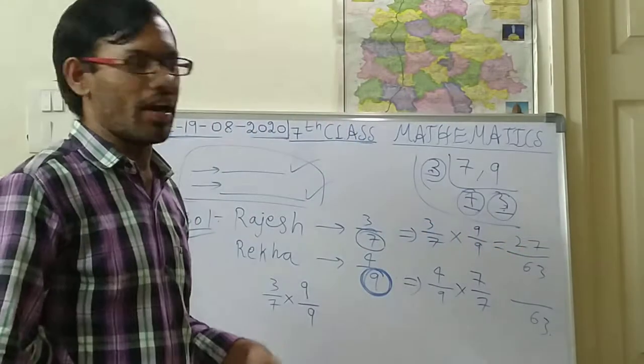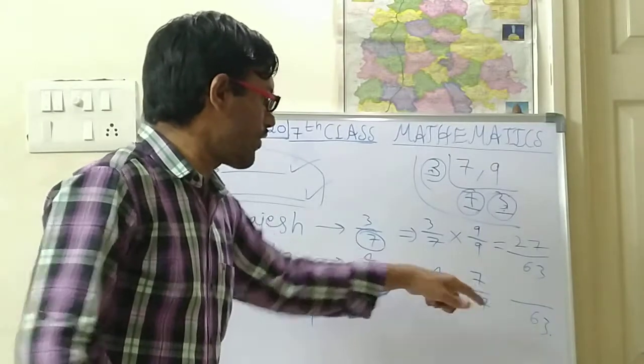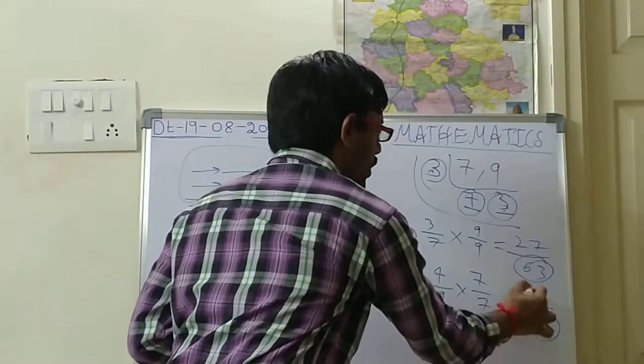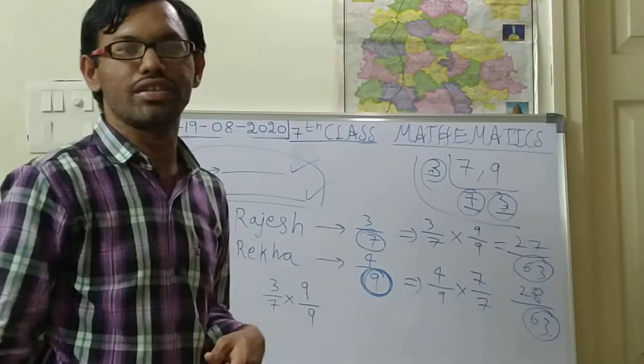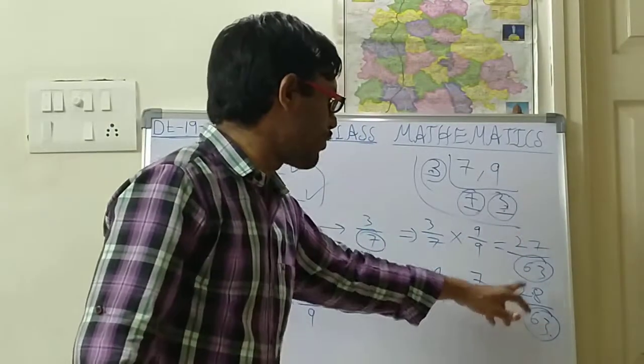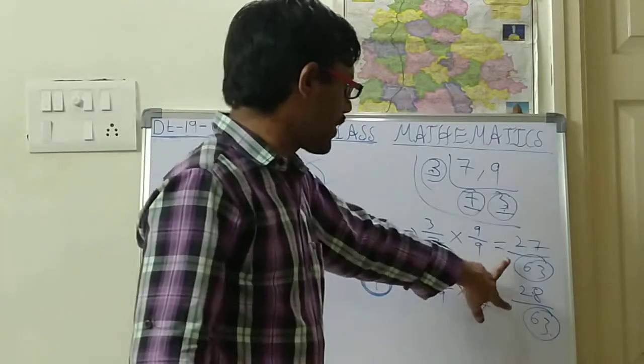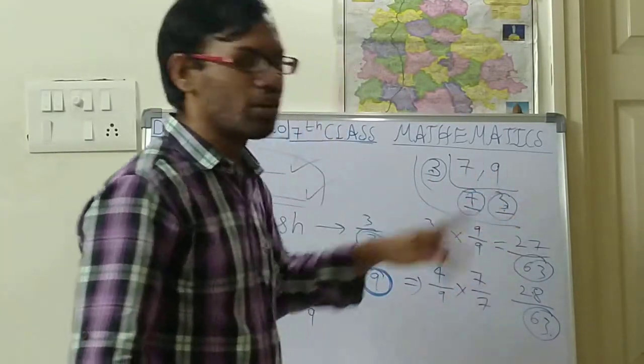Okay, I hope you are understanding. Next, 4 into 7, 28. So the denominators are the same. Now you should compare the numerators. Numerator means which is above the line. Denominator means which is below the line. Okay, denominators are the same, so you should compare the numerators.